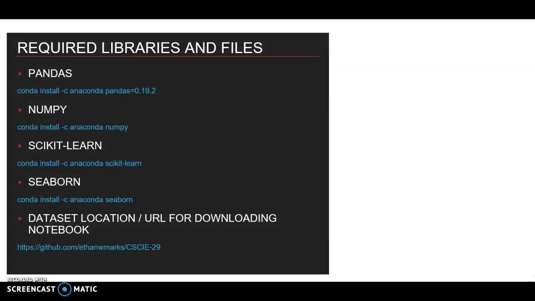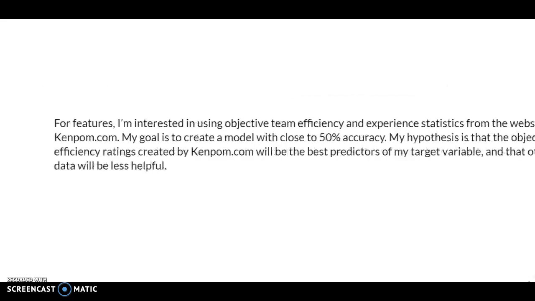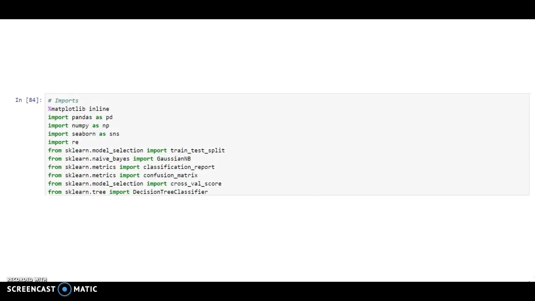These are the required libraries and files. For this project, I used data for every game in the first round of the NCAA tournament from 2008 through 2017. For features, I used objective team efficiency and experience statistics from the website kenpom.com. These are the imports for this project.